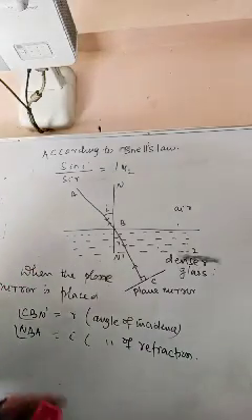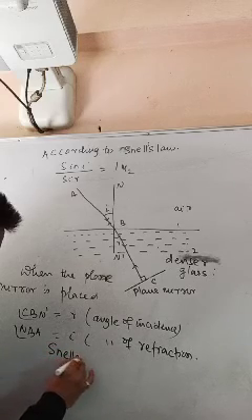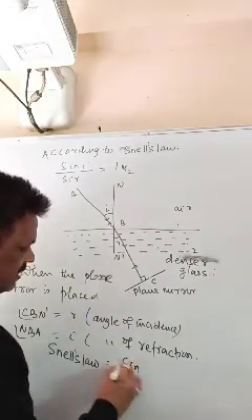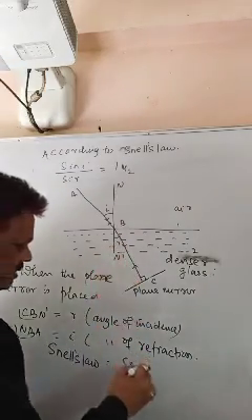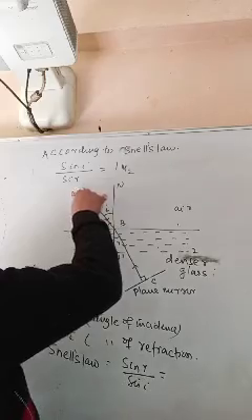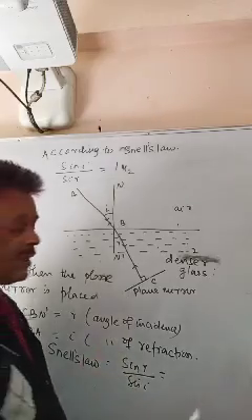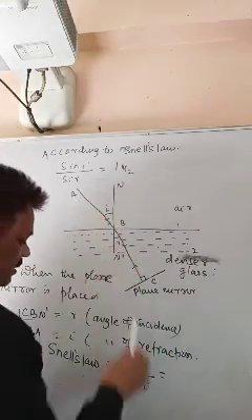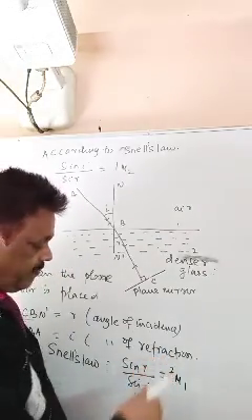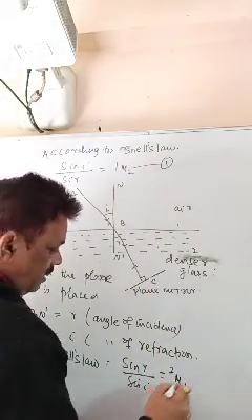So again, if you use Snell's law here, what will it be? For this, it is sine of angle of incidence, sine r by sine I. Look, the ray coming from 1 to 2 gives the refractive index of medium 2 with respect to 1. When the ray goes from medium 2 to 1, that will be the refractive index of 1 with respect to 2. So this is equation number 1, this is equation number 2.